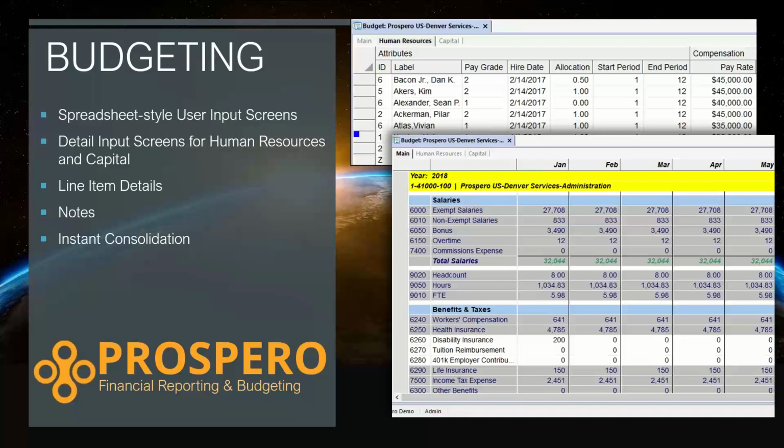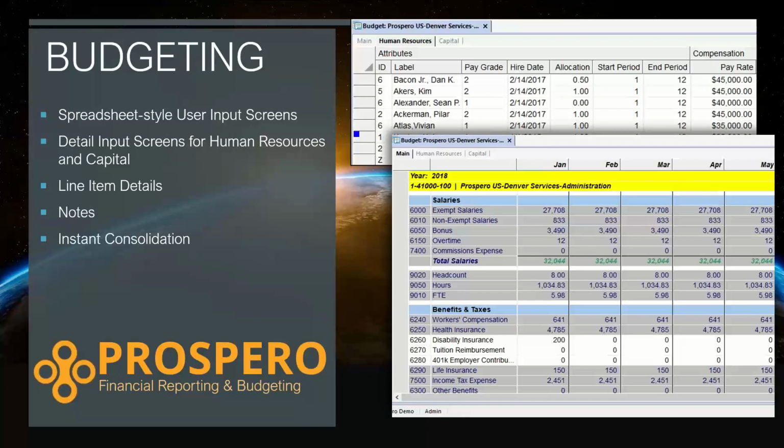Users can add notes to any of their input screens to help validate those balances they're typing in for the budget. They can add line item details to break down those details into smaller amounts. And as soon as their budget managers click the save icon on their input screens, all those balances for the budget are stored in Prospero's SQL database, and they are consolidated right away and available for reporting inside Prospero right away against any other data set that you've got inside Prospero, as far as last year's actuals from 2 years ago, 3 years ago, last year's budget or forecast. Any data set you've got inside Prospero is immediately available for reporting against this new budget data.